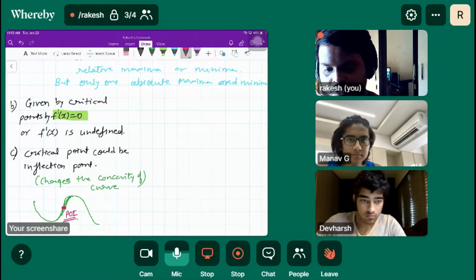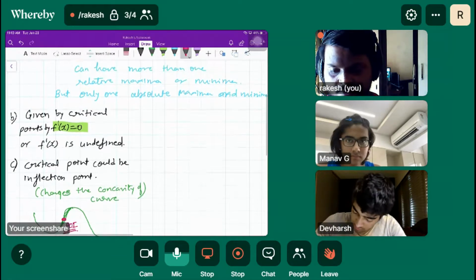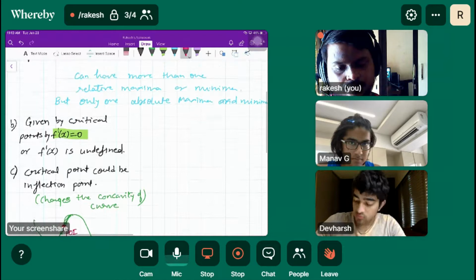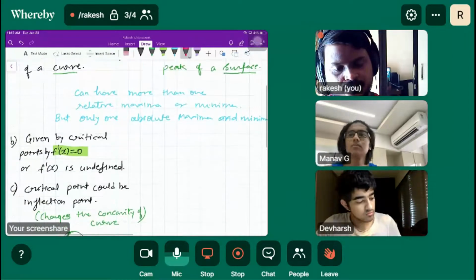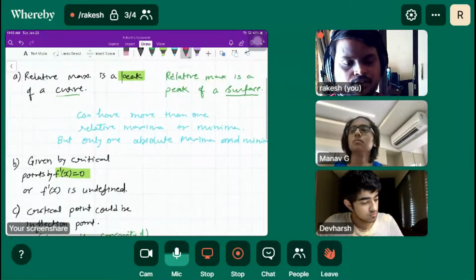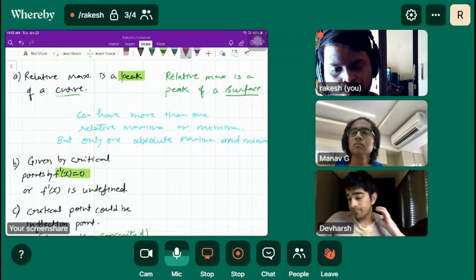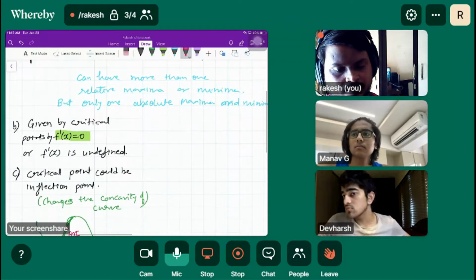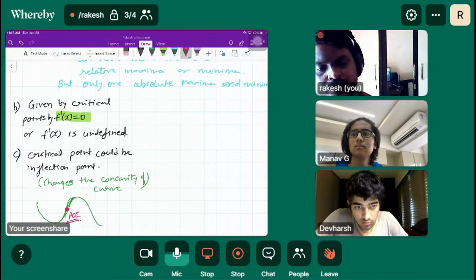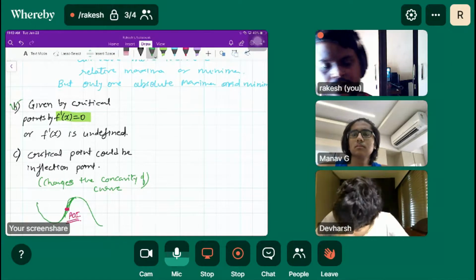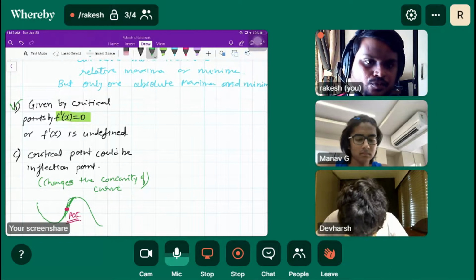So far we have done this in calc 1, for a one dimensional, one variable function. There is a lot of similarity in this, so let's deal with it one by one. In part B, we saw how to find the critical points by setting the derivative equal to zero.